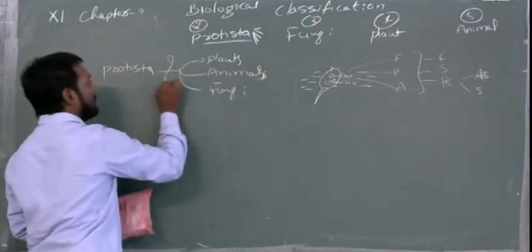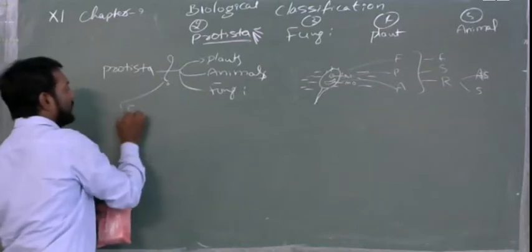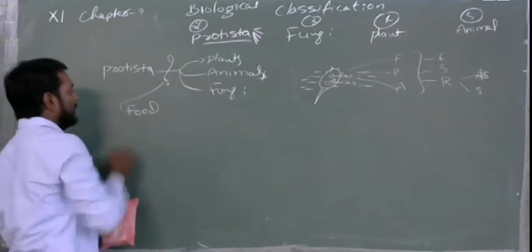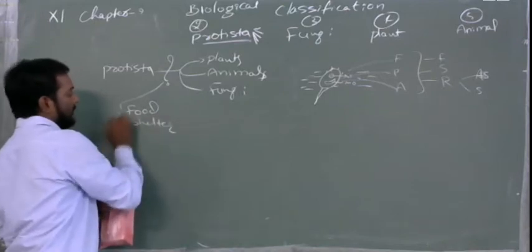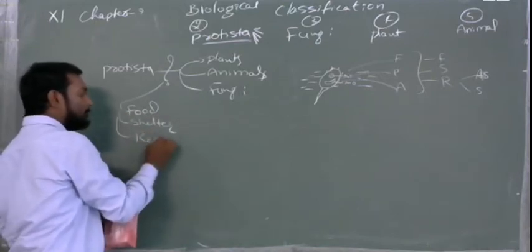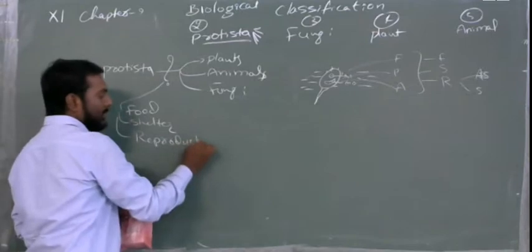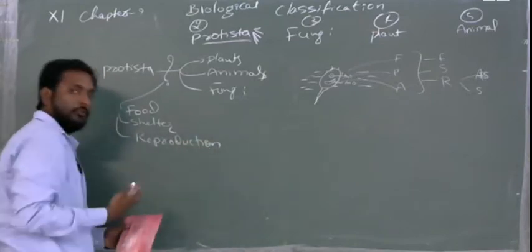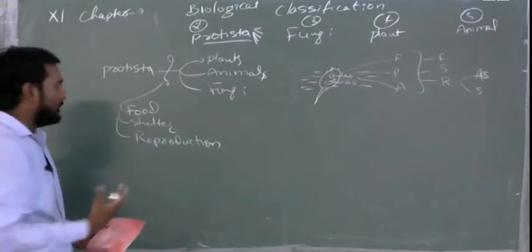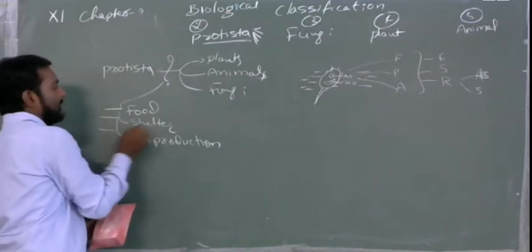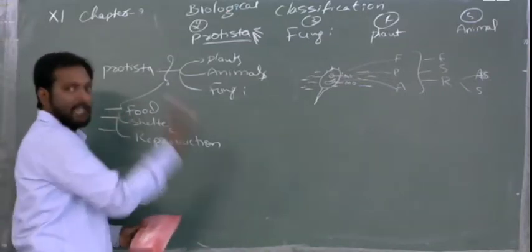Why? The question will come why. The answer is for food, for shelter and for reproduction. It means to reproduce they need more food. For that more food they have to go to a good place, and there only can they reproduce. So these are the three reasons that they will go into different habitats.